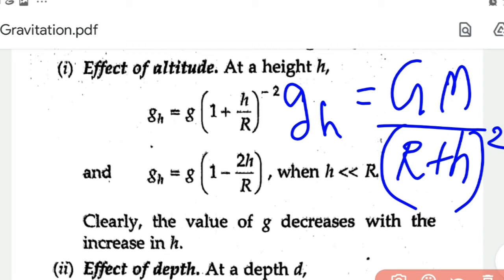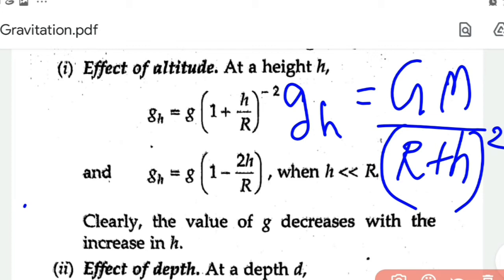That means at larger values of height, we have the expression for gh like this, that is gm by r plus h whole square. This equation also shows that as we go away from the surface of Earth, the value of g is decreasing. So both the equations, you should know when we use them.